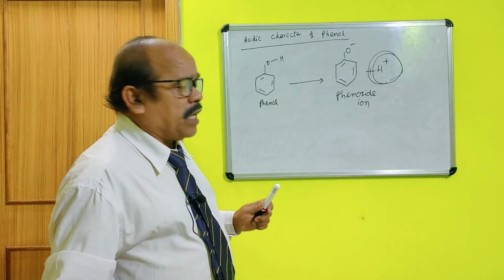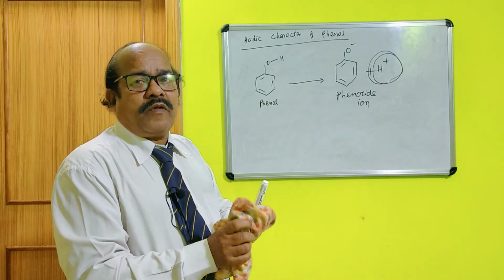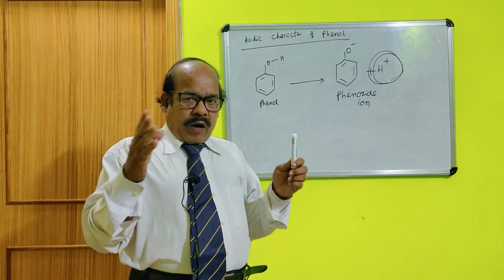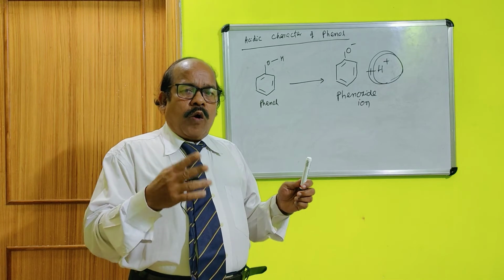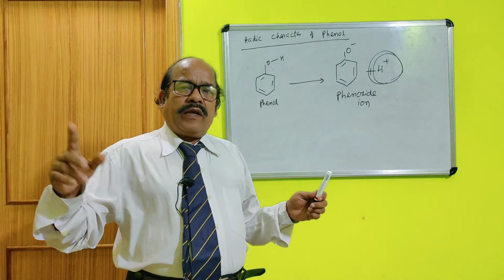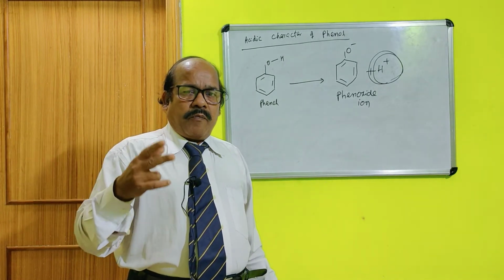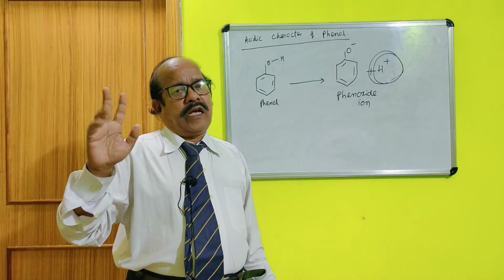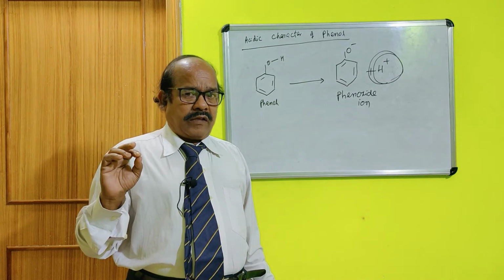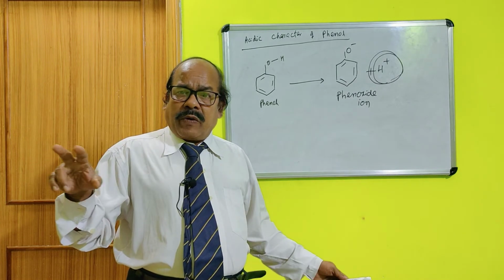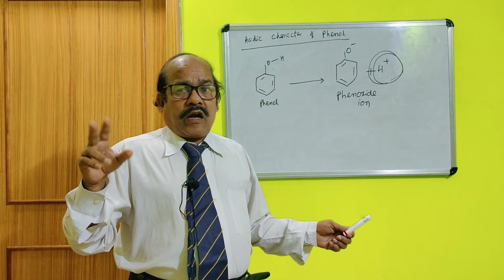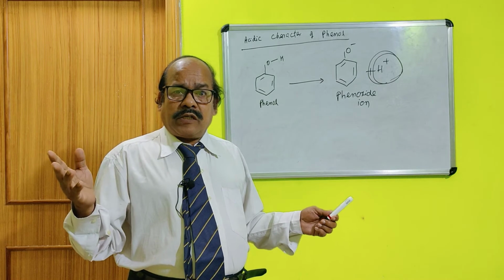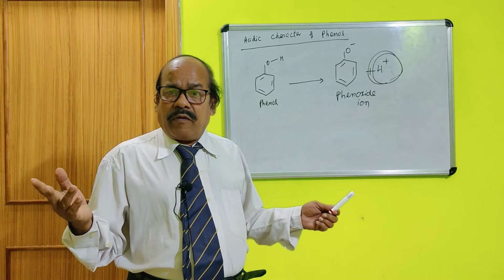Now, this will be explained with the help of its resonating structures. If a compound has more resonating structures, then it is more stable. If a compound has fewer resonating structures, then it is less stable. Another point is that if there is charge separation, then it is unstable, and if there is no charge separation, then it is stable.